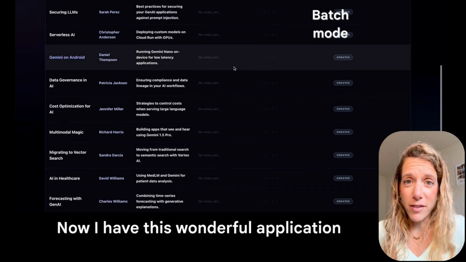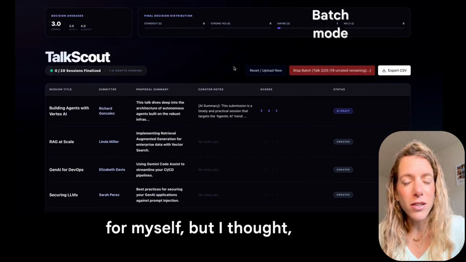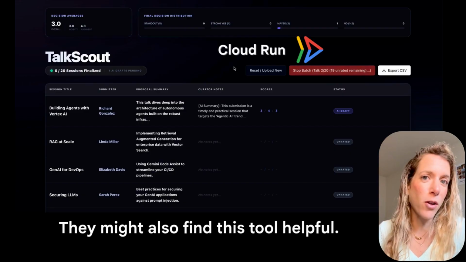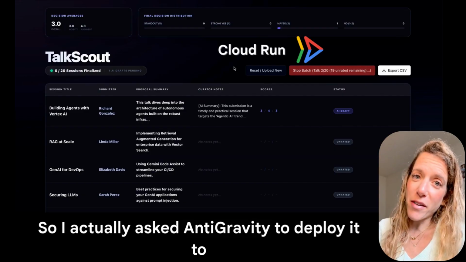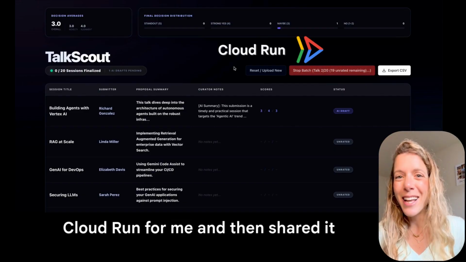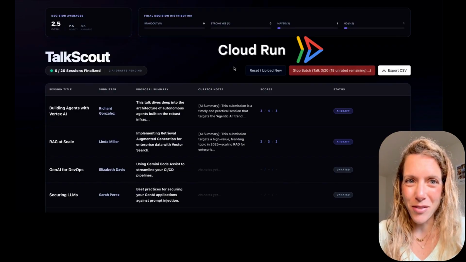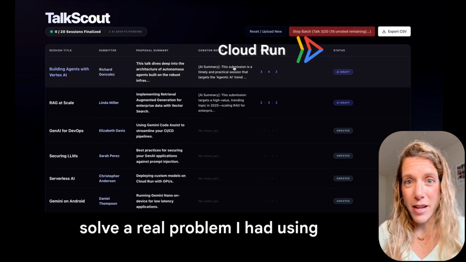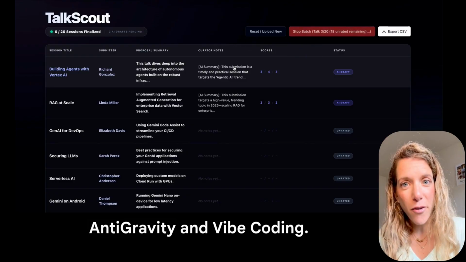Now I have this wonderful application for myself, but I thought, oh, it would be great to also share it with other reviewers. They might also find this tool helpful. So I asked Antigravity to deploy it to Cloud Run for me and then shared it with the rest of the reviewers. So it was pretty fun to actually solve a real problem I had using Antigravity and vibe coding.